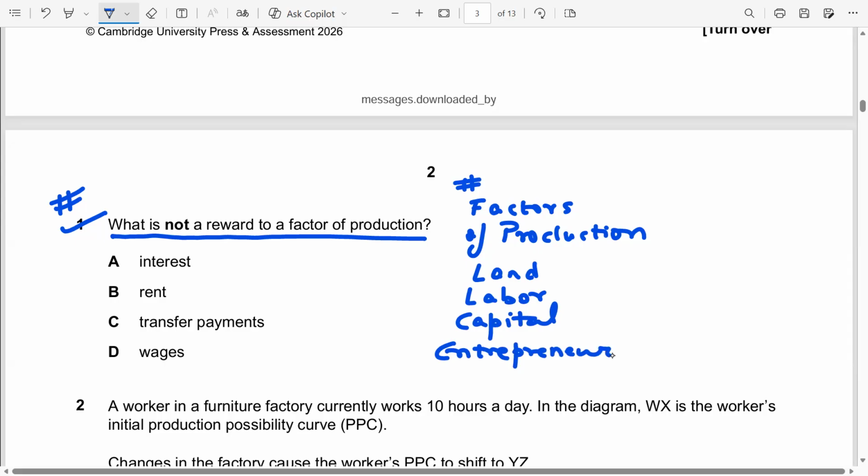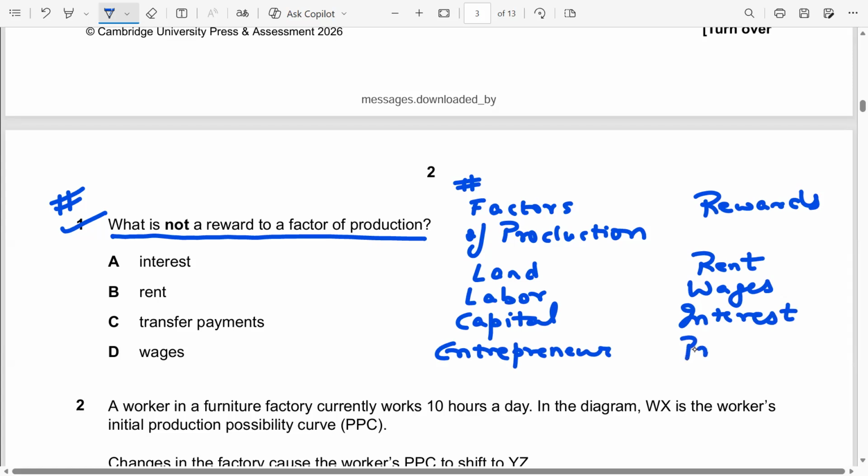And we also know their rewards. The corresponding rewards are as follows. For land, the reward is rent. Wages and salaries are paid to labor. Interest is paid on capital, and the entrepreneur gets the profits. To produce any good or service, we need the factors of production. And the rewards to the factors of production are rent, wages, interest, and profits. Now, which of them is not a reward? Transfer payments are not a reward.